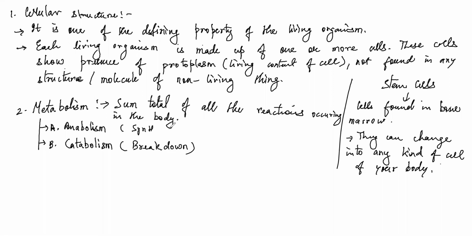Plants will show both anabolism and catabolism. Yes, plants also show anabolism and catabolism. We also show catabolism and anabolism. Catabolism and anabolism are the parts of metabolism. Correct. When you add them together, you call it metabolism.